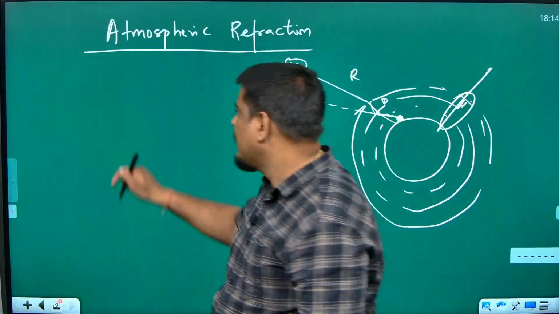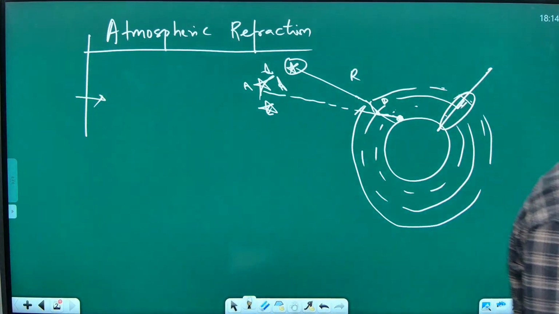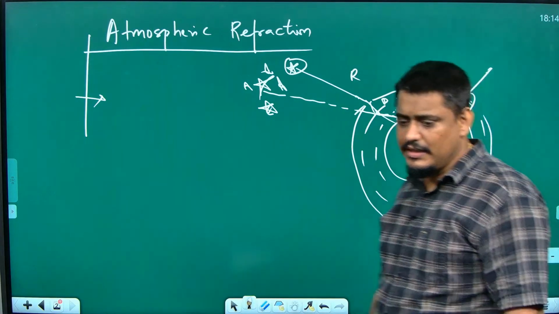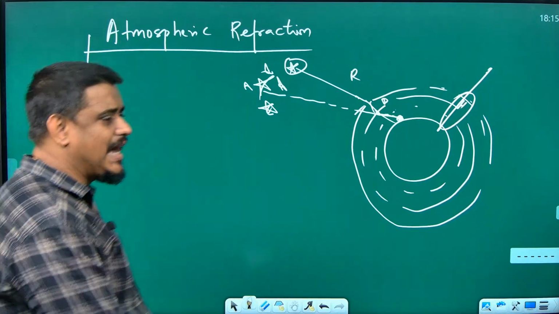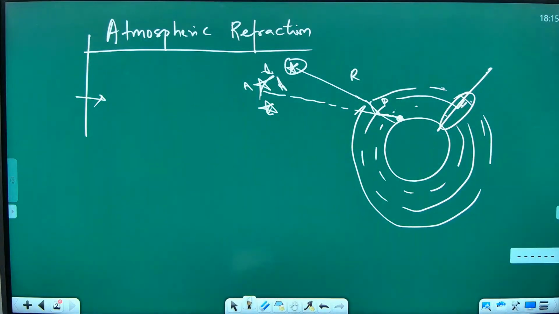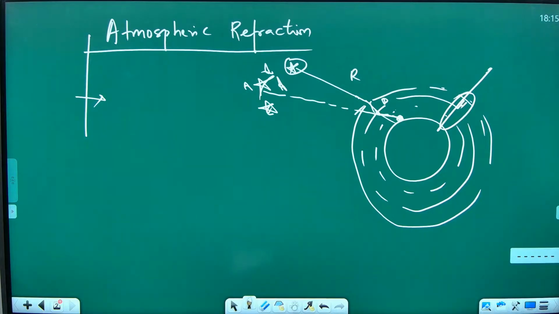First you give the heading as atmospheric refraction and write its definition, right? Refraction of light when it travels through various layers of atmosphere is known as atmospheric refraction.